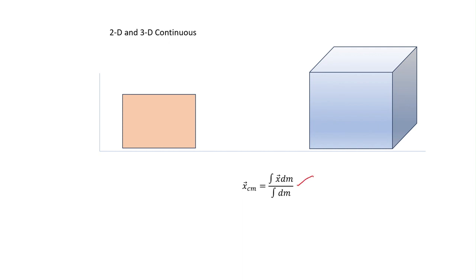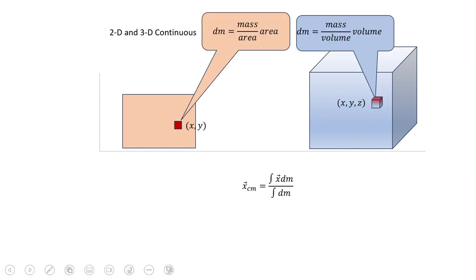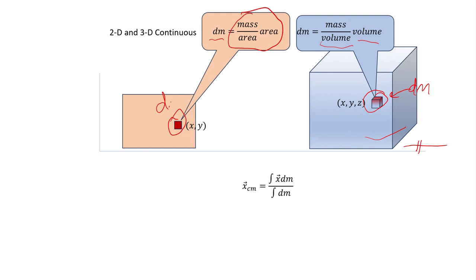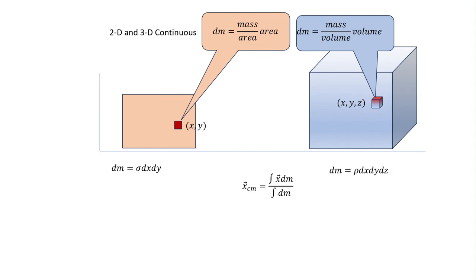Okay, so this formula still applies. So I still need to know dm, and dm looks different. If it's an area, then dm is mass per unit area times area. If it's a volume, then it's mass per unit volume times volume. In other words, instead of breaking up a line into tiny slices of a line, a cube is made of tiny cubes. Each cube has a mass dm. A square is made of tiny squares, and each square has a mass dm. So what does that look like?